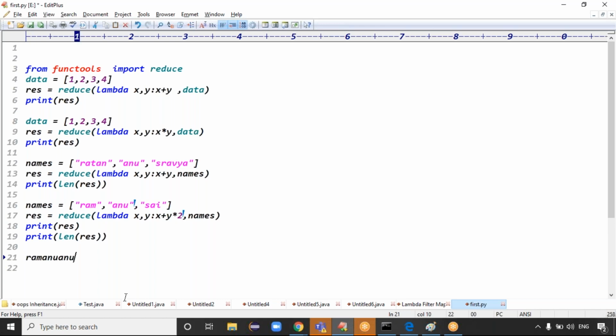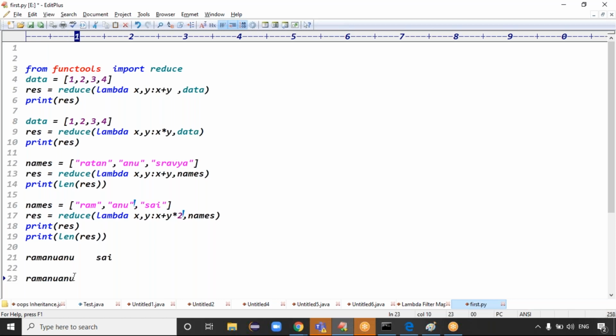After that, it takes the next element, Psi. The resultant data from the first operation is x, and Psi is y, and y is taken two times. So what do we get now?